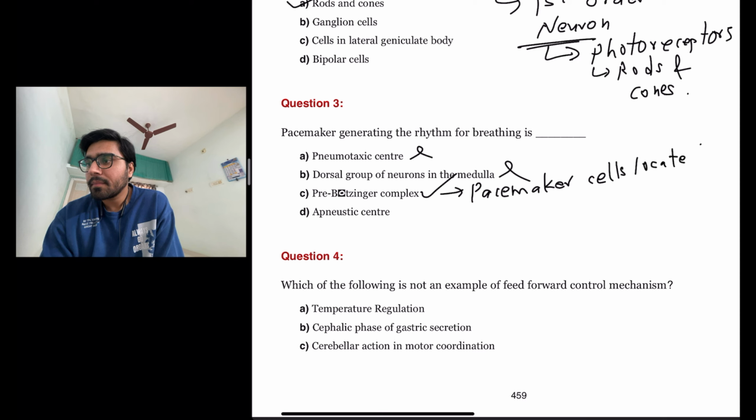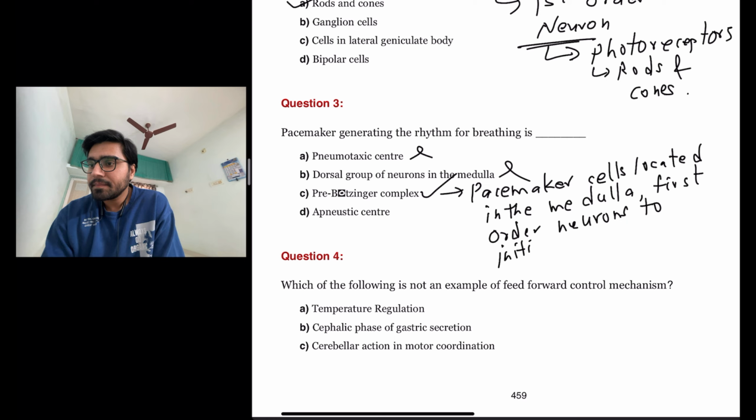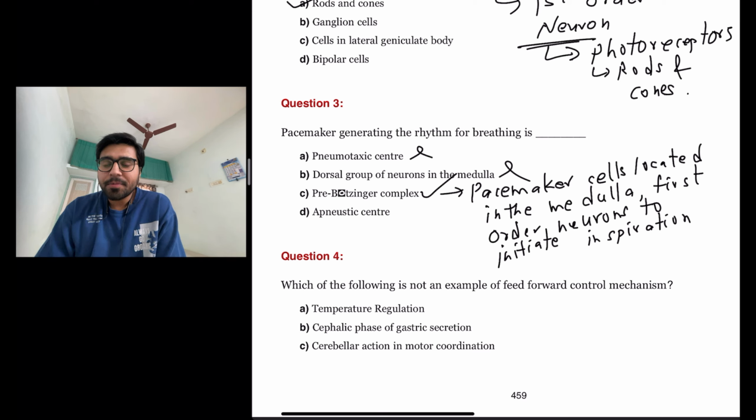located in the medulla, and these are the first order neurons to initiate inspiration. The next option is apneustic center. No, this is not the pacemaker generating rhythm center. So this is also not the answer. So the answer here is pre-Botzinger complex.